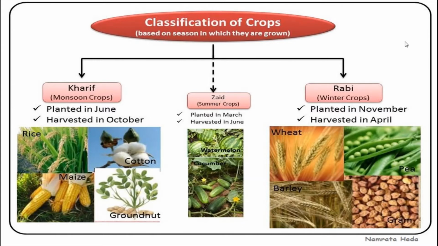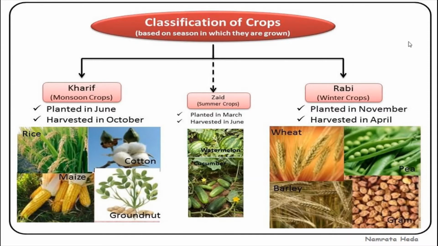The success of the Green Revolution in Punjab, Haryana, Western Uttar Pradesh and parts of Rajasthan has also been an important factor in the growth of the mentioned Rabi crops. Because of this Green Revolution, these states produce a larger quantity of wheat and Rabi crops. Now we are going to see about Kharif crops.